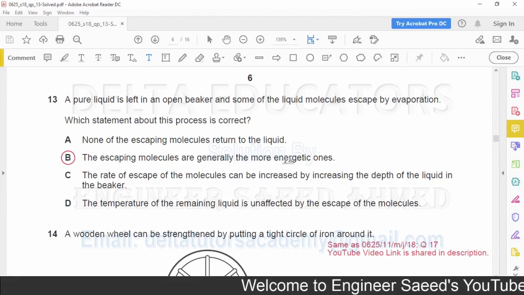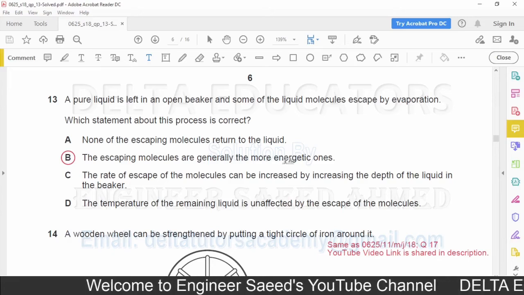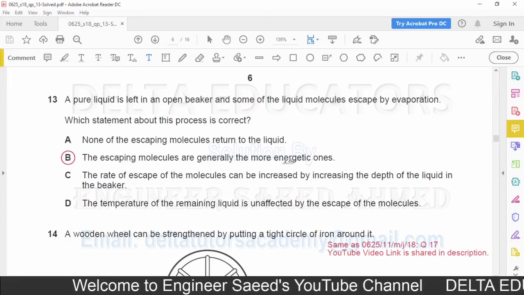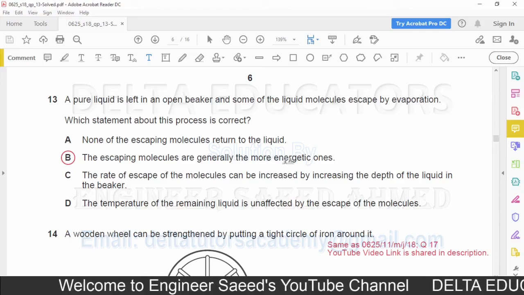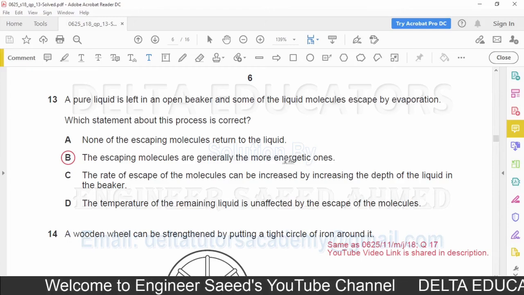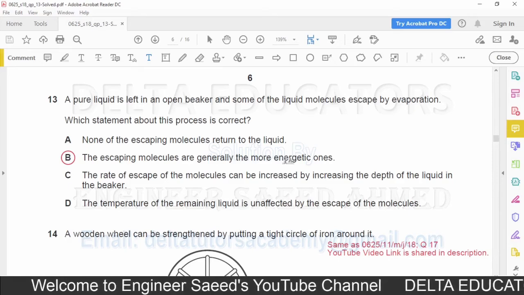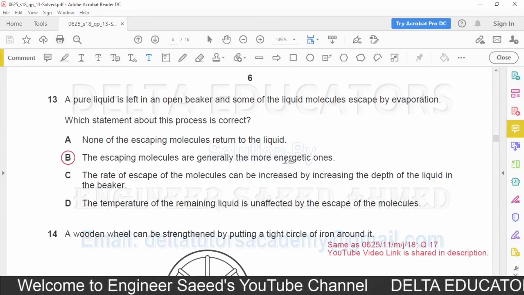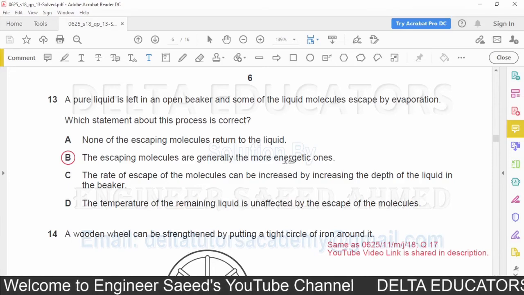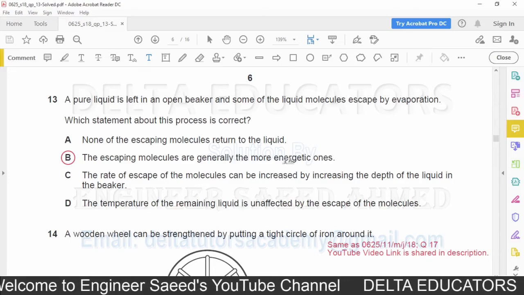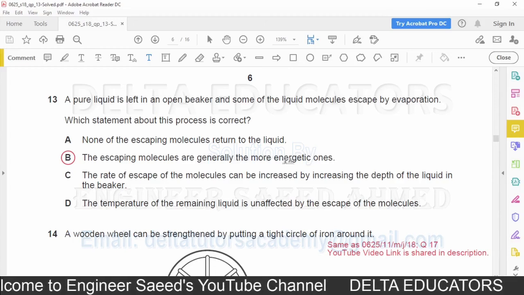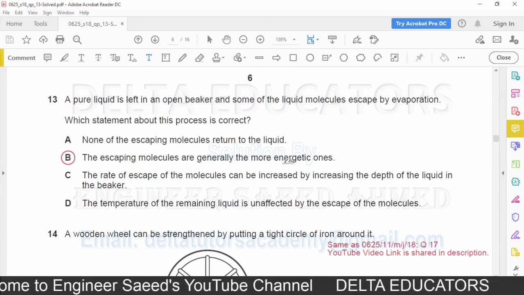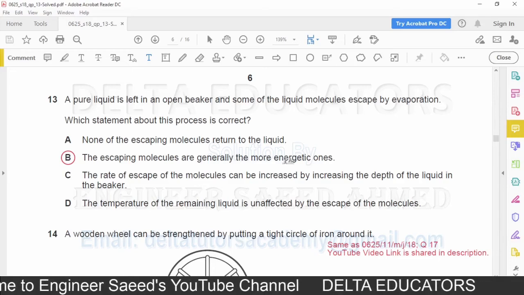In evaporation, the molecules escape from the surface of the liquid. So with the increase in depth or decrease in depth, there will be no effect on evaporation. So point C is incorrect. Option D, the temperature of the remaining liquid is unaffected by the escape of the molecules. No, it is incorrect. When the molecules escape from the surface of the liquid, the remaining liquid is cooled down. So the temperature of the liquid will be decreased. So option D is also incorrect. Now correct option is option B, where it is given the escaping molecules are generally the more energetic ones.